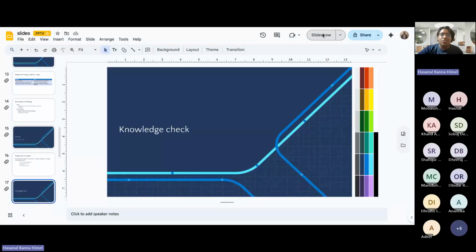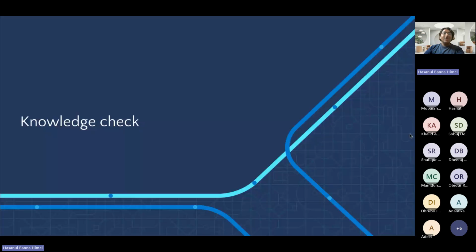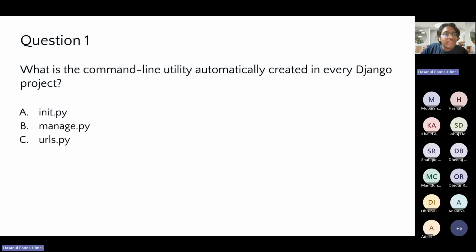Okay, now welcome to our knowledge checking session. Here you will be seeing what we have learned till now. So here comes our first question. What is the command line utility that is automatically created in every Django project? Can any of you tell me?